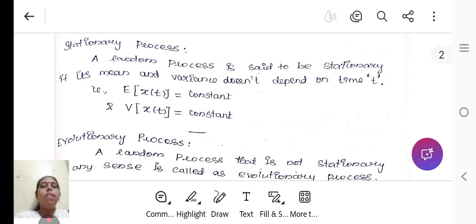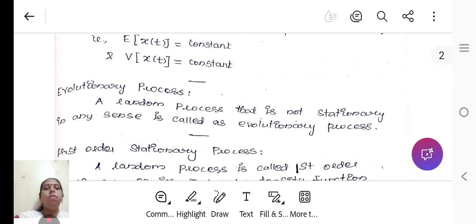We have another classification, stationary process. A random process is said to be stationary if its mean and variance do not depend on time. That is, the mean, denoted E[X(t)], is a constant and the variance is also a constant. It should be independent of time. Evolutionary process: a random process that is not stationary, that is, either mean or variance is not constant, is said to be an evolutionary process.